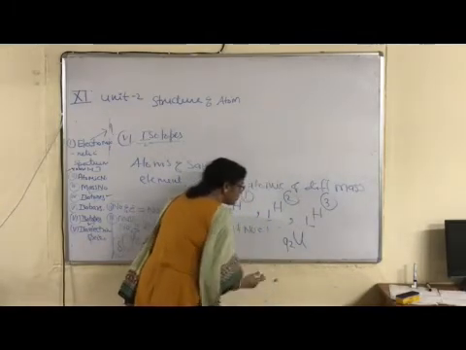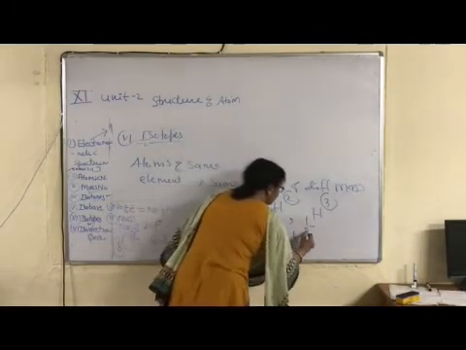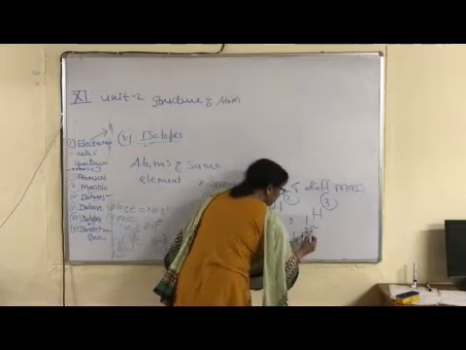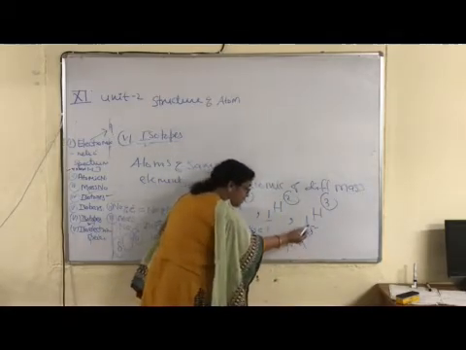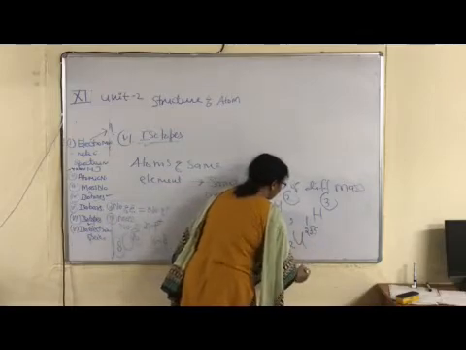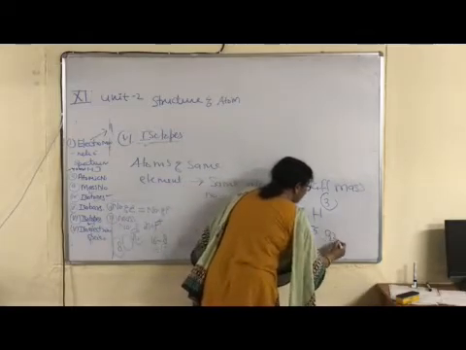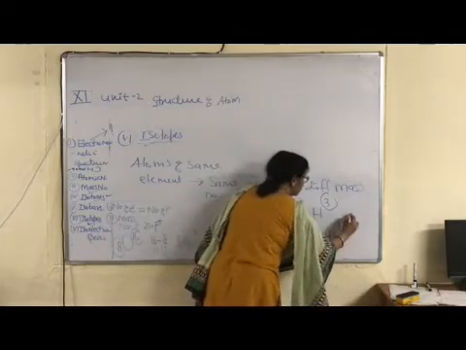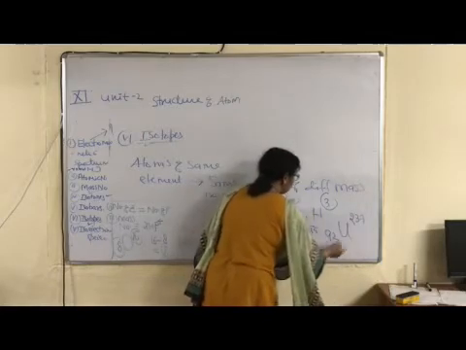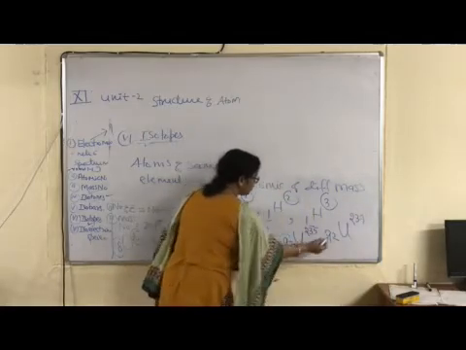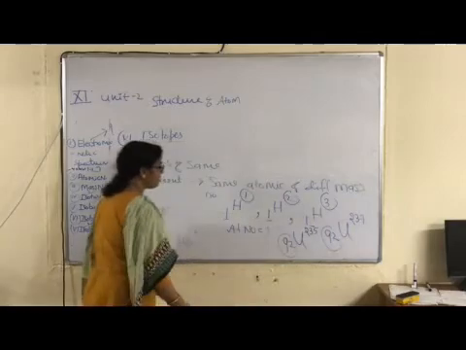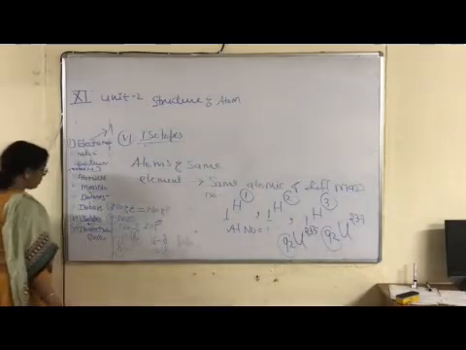Heavy element, atomic number is 92 and mass number is 235. Second isotope, uranium 92, 237. Both are isotopes. Which property is common? Atomic number is common. Okay, children.